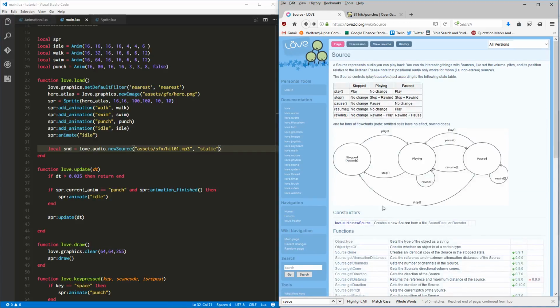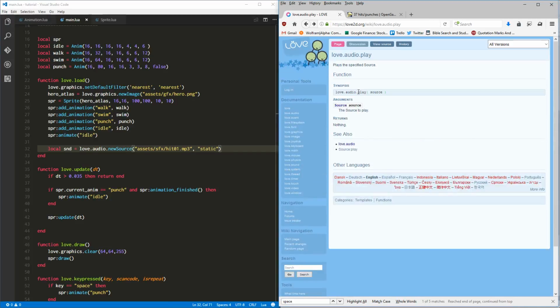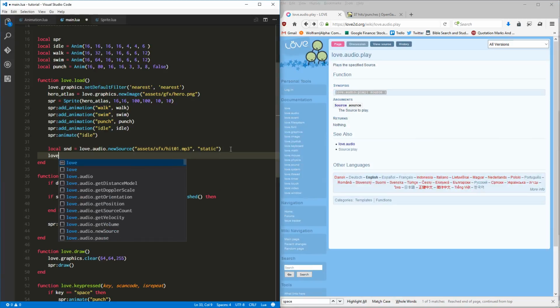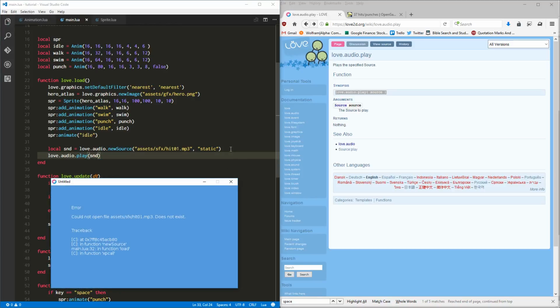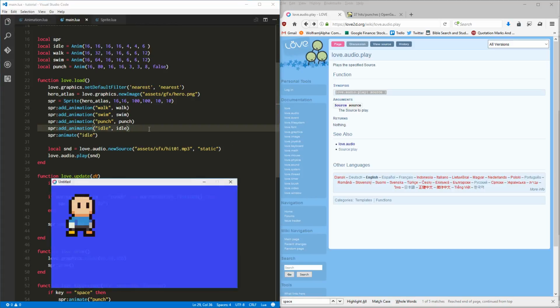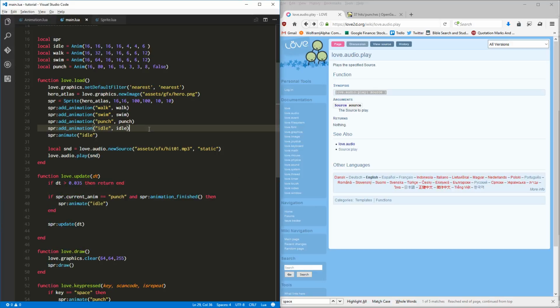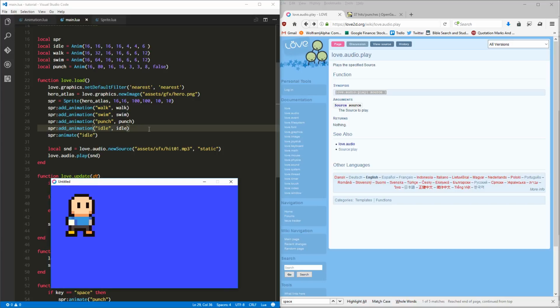And we should be able to go back and do this. love.audio.play and do our sound source. love.audio.play. And we'll do our sound just like that. Run it, should play. And it doesn't. I didn't hear anything.